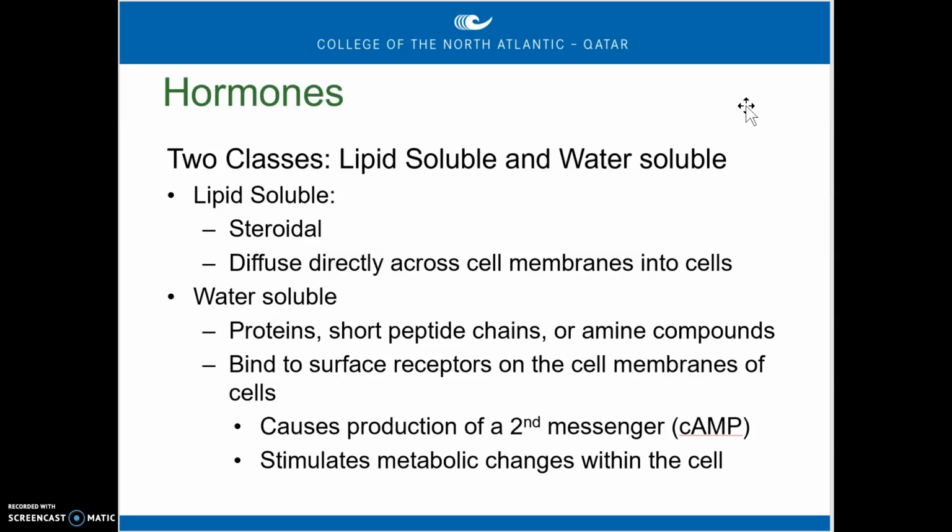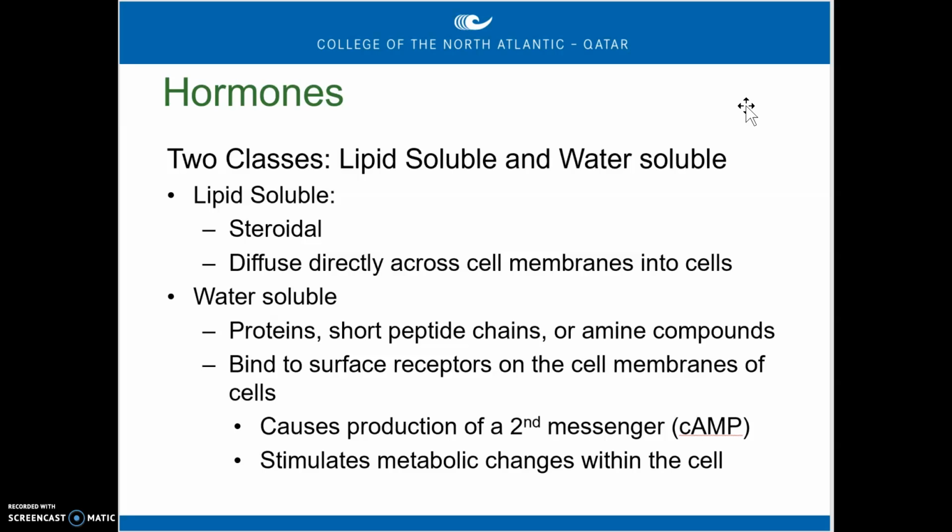These water soluble hormones are going to find themselves on the extracellular receptors. So these are the types of hormones that will bind to the receptors that are on the surface of the cell membrane. These won't be able to enter the cell because they're water soluble, not lipid soluble, so they won't be able to cross the membrane easily.